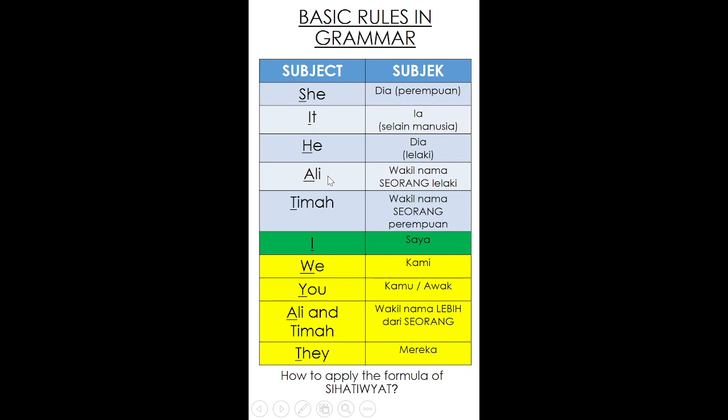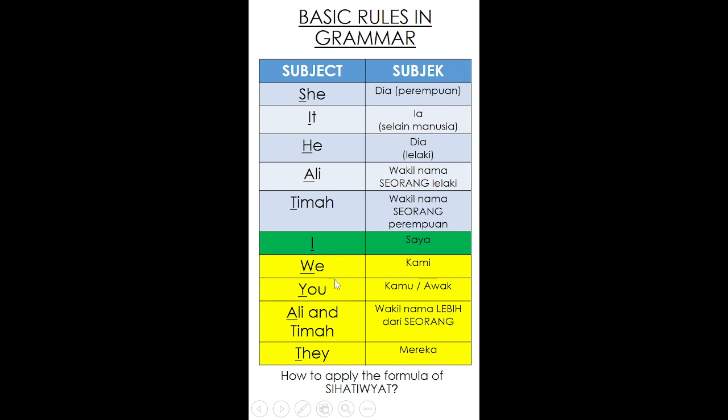For example, my name Haziq, I can replace it with Ali here. Okay? And for Tima, it can be any girl's name, any woman's name. For example, like Aisha, as long as it is one name. For the next group, we have I. I means saya.